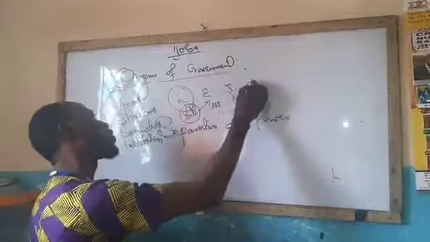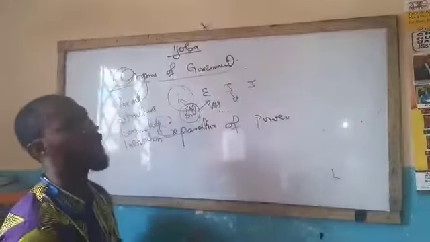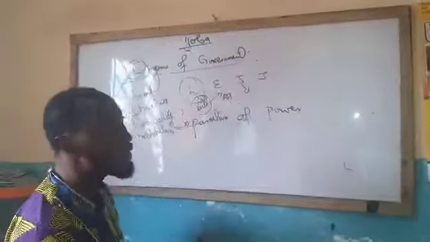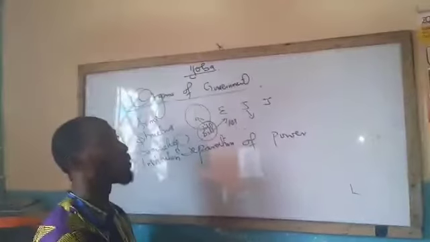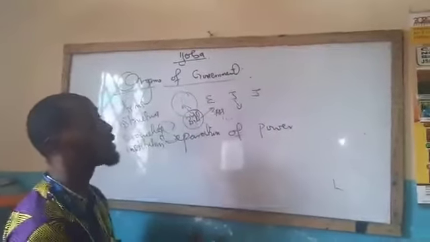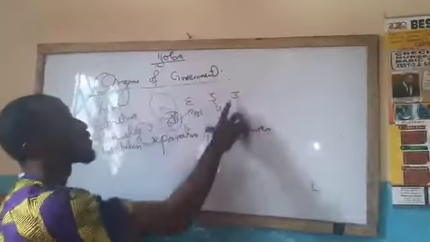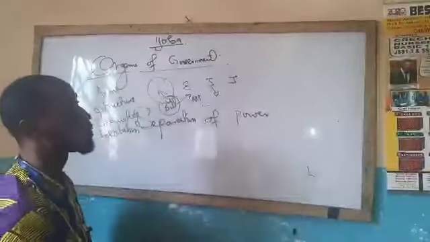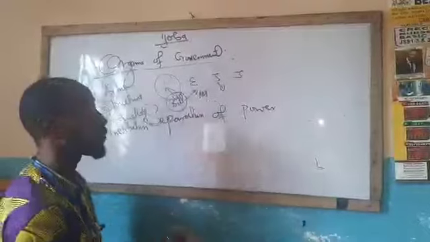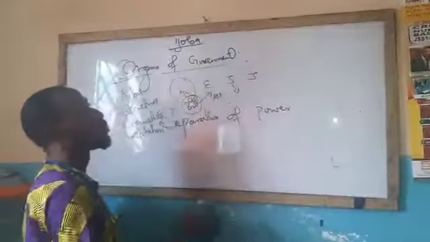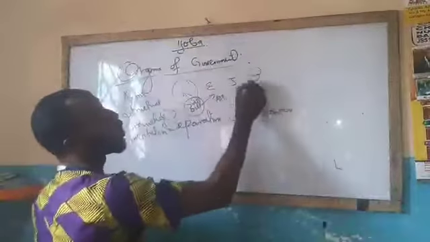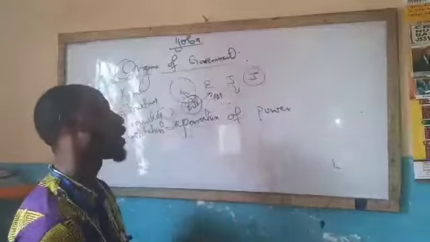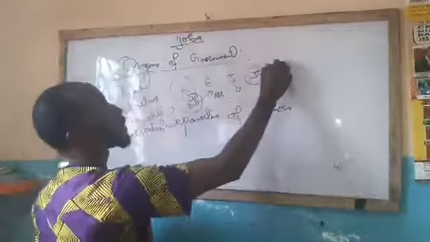We also have a fourth organ. Though the fourth organ has not been accepted all over the world, and in the Nigerian curriculum we have not regarded it as an organ of government, there are actually four organs of government, not three. In the Nigerian curriculum, we know only three. The fourth one is journalism, the press.